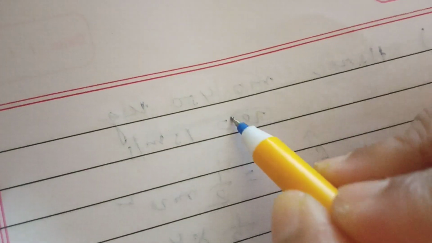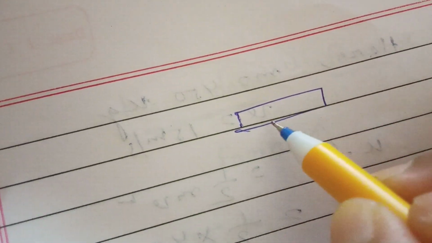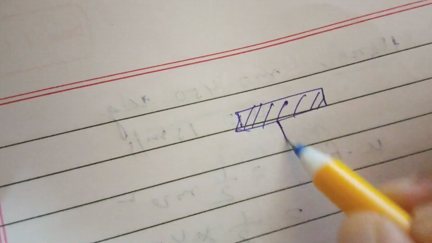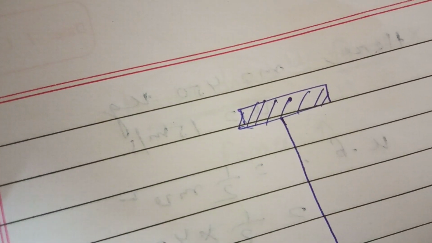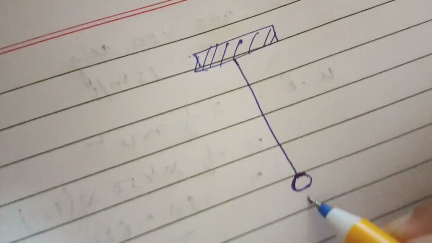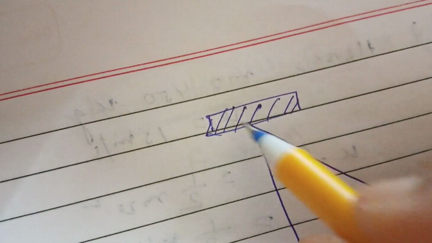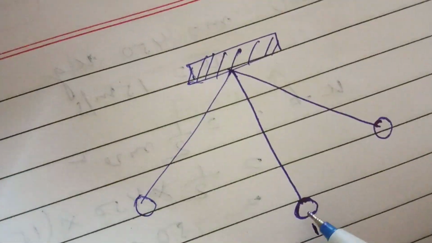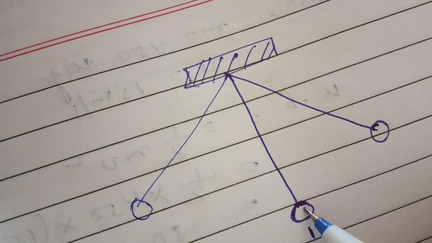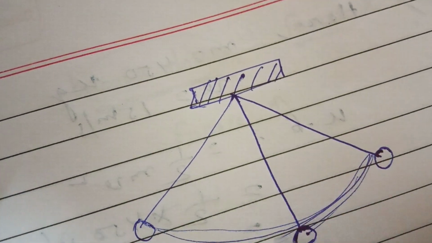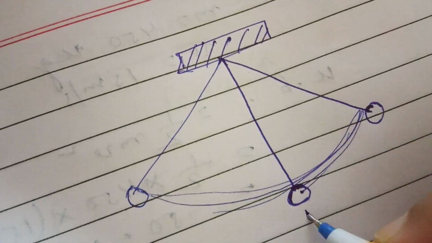So here I want to draw a diagram of a simple pendulum. This is our rigid support, or you can say it is a fixed support, and this is the extremely light and rigid string, and it is the metal bob. In this position I am giving the name A, and this position is the extreme position, and this position is also an extreme position. Wherever you push the bob gently, it starts oscillating to and fro on the other side of the mean position. This is the mean position of the simple pendulum.